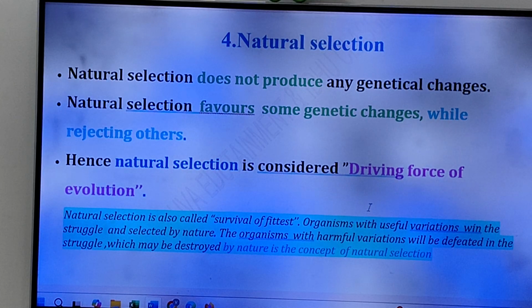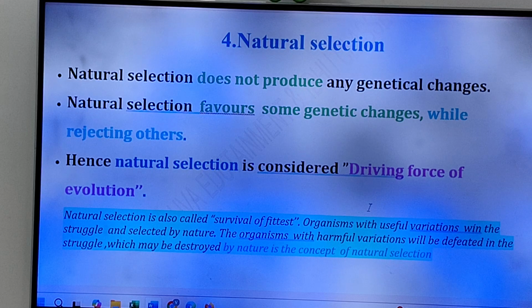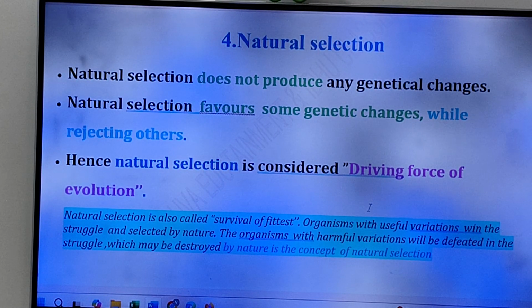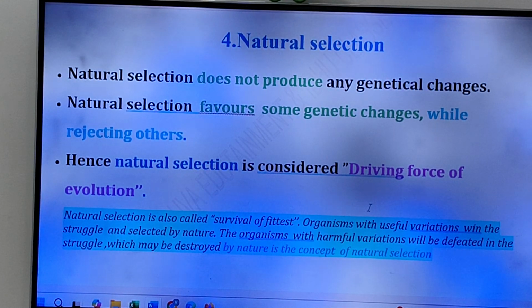Natural selection favors some genetic changes while rejecting others. You know, friends, natural selection or nature selects the organisms which are having useful characters and nature rejects the organisms which are not having useful characters. So natural selection does not produce any genetical changes, but what does it do, friends? It favors some genetical changes and rejects some genetical changes which are not useful to the organism.